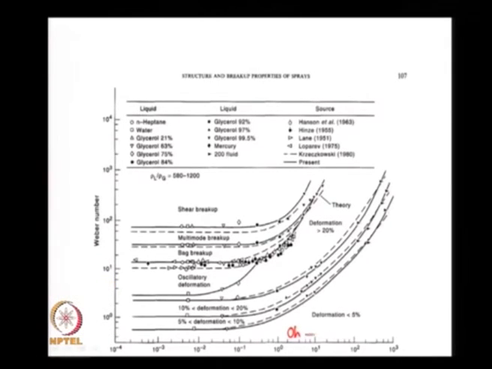What you have here on this axis, it is not clear, is the Ohnesorge number, and this is the Weber number that we defined. This is some very detailed data from all these different sources that Professor G. M. Faeth and his co-workers put together into this regime diagram.